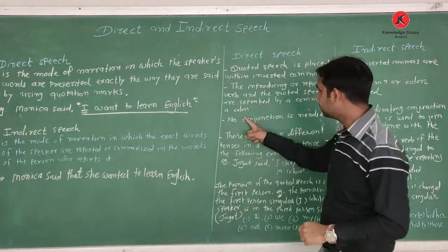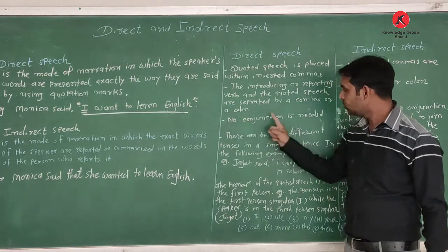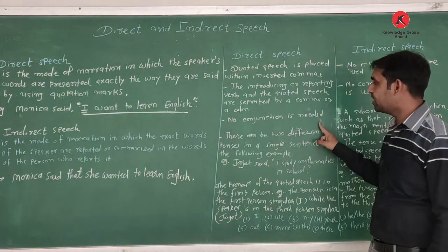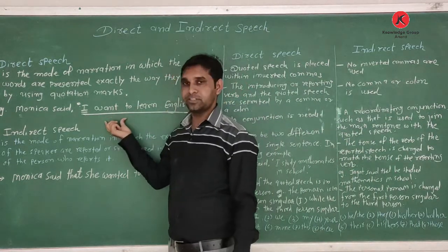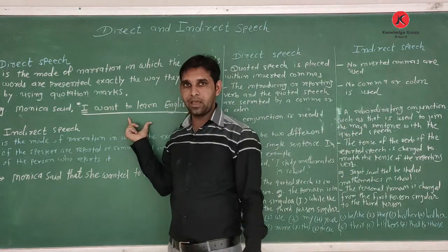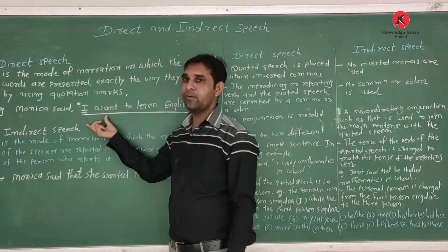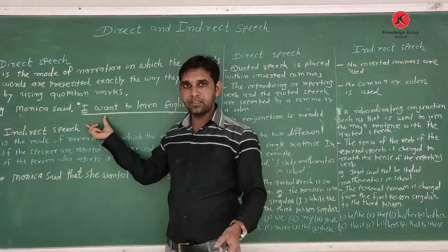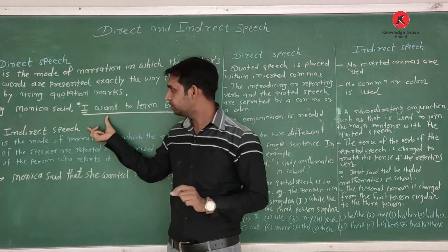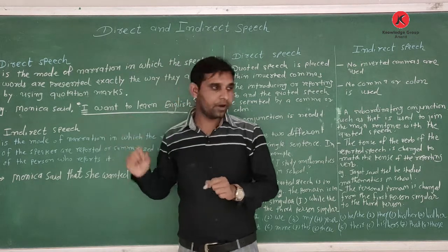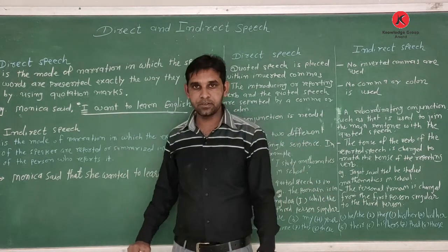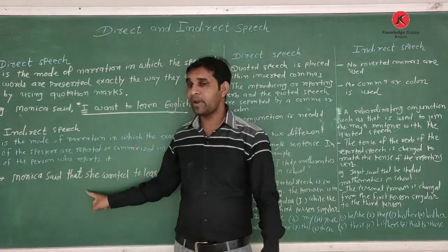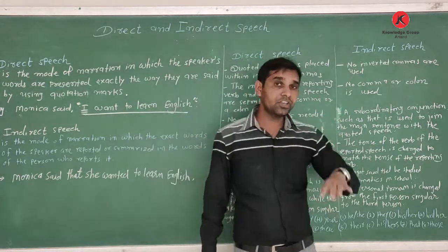Then comes the third. No conjunction is needed in direct speech, because it is a quoted speech in inverted commas, exactly what the speaker speaks. That is why we do not write a conjunction in direct speech. But when we change from direct into indirect, a conjunction is needed.